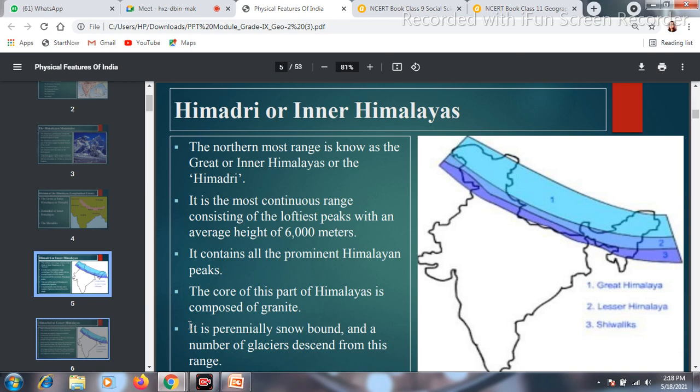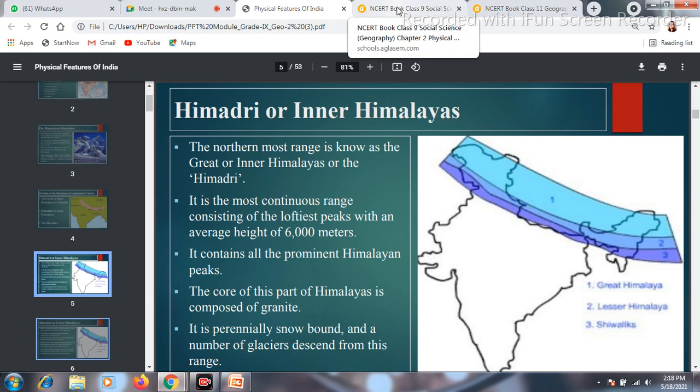Some hills are covered with snow throughout the year, and a number of glaciers descend from this range. The glaciers are coming down from this range because in this particular area the temperature is low, and it is snow bound due to the height of the mountain only.